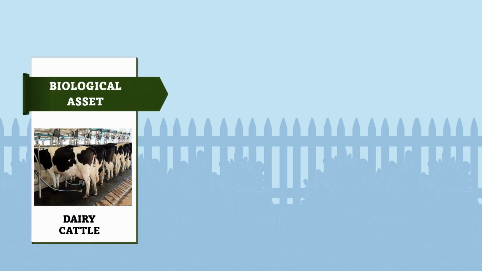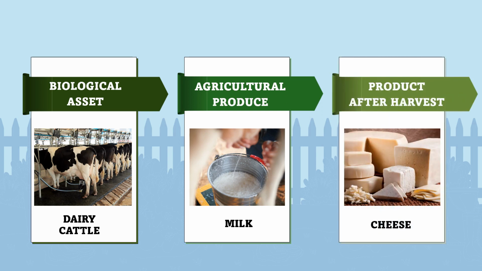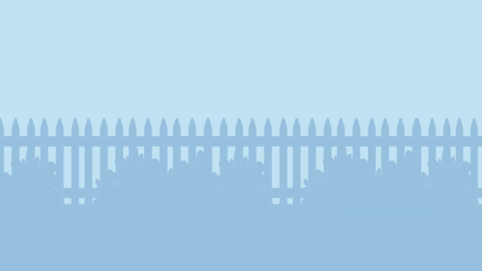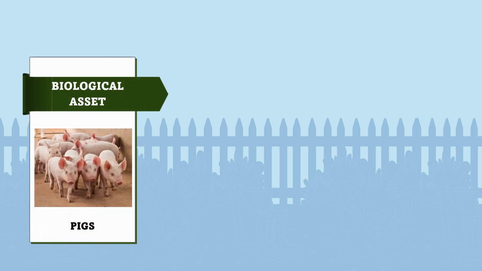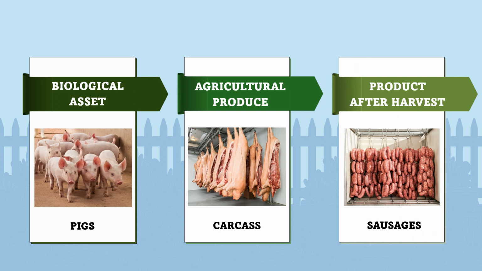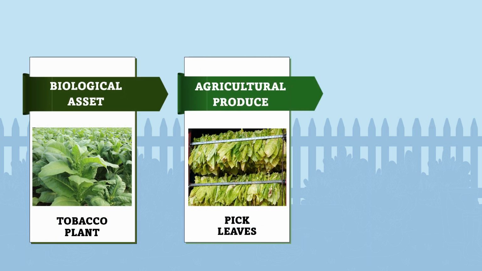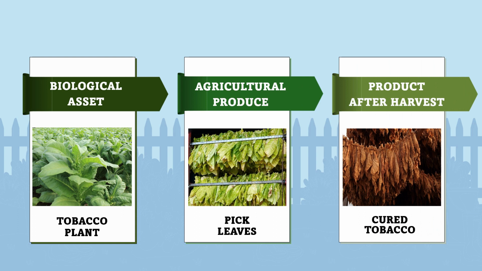Next biological asset, dairy cattle. Its agricultural produce is milk, and its product after harvest is cheese. Next biological asset, pigs. Its agricultural produce is carcass, and its product after harvest is sausages. Next biological asset, tobacco plant. Its agricultural produce is picked leaves, and its product after harvest is cured tobacco.